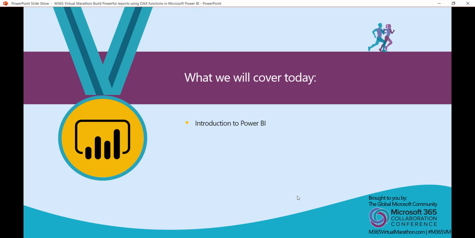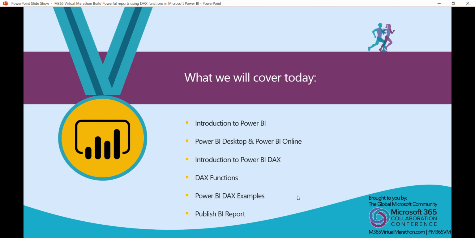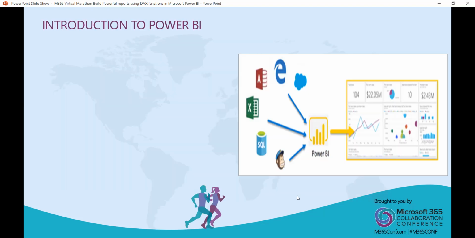What we are going to cover in this session: we will have an introduction to Power BI. Then we will discuss Power BI Desktop and Power BI Online, just an overview. And then we will cover our topic, which is an introduction to Power BI DAX. Then we will see DAX functions, some examples and demos, and if time permits, I'll publish this report, but that doesn't matter much because with one click you can publish it into SharePoint sites.